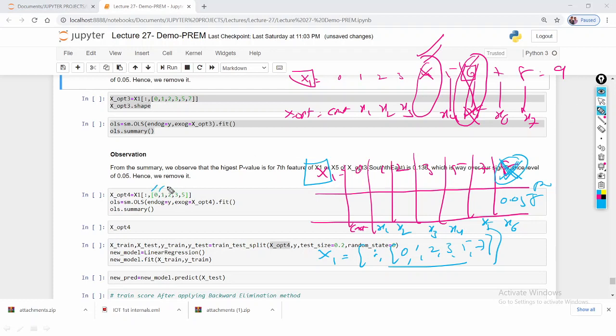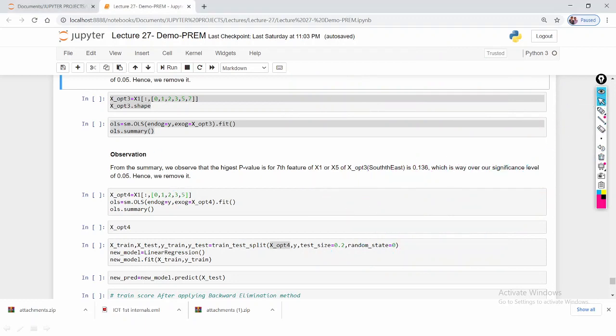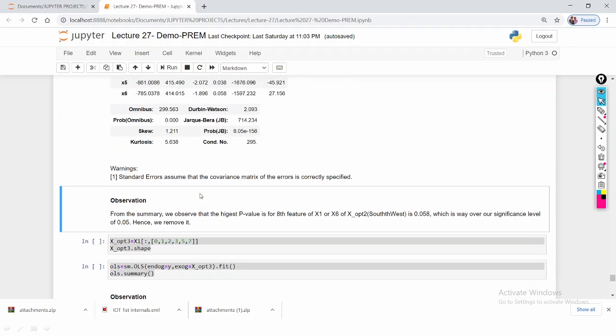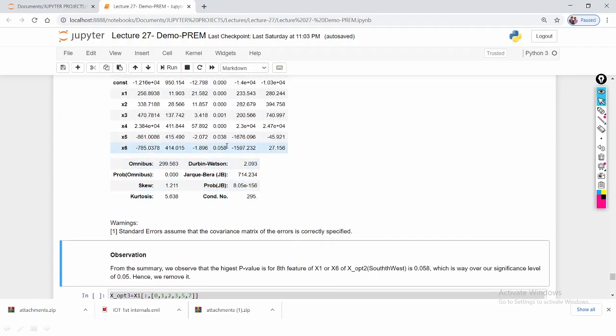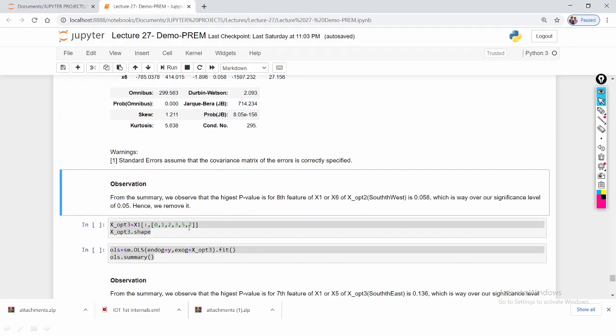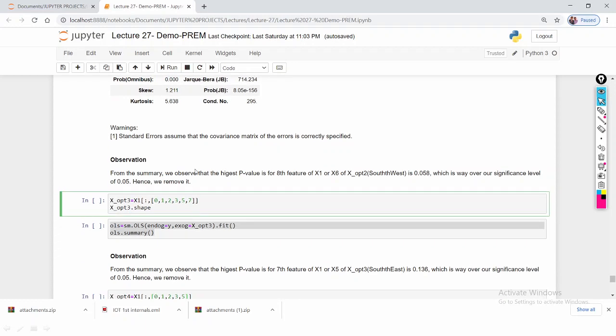So 0, 1, 2, 3, 5, and 7 is also available, so 7 also we are going to pass here.